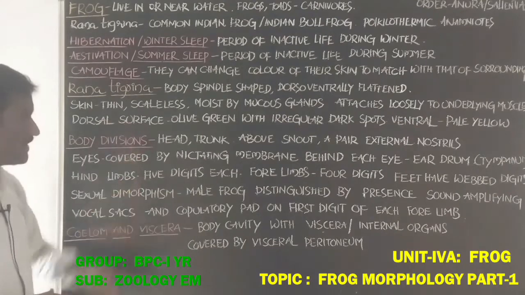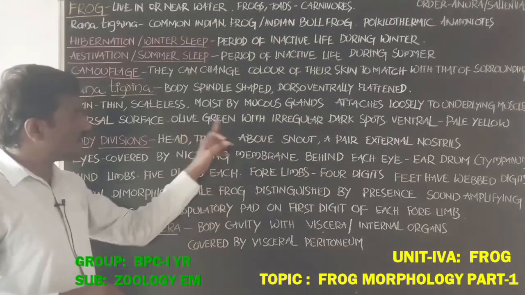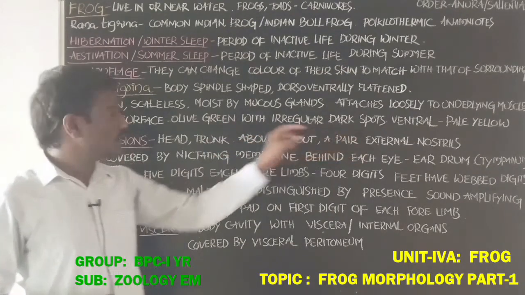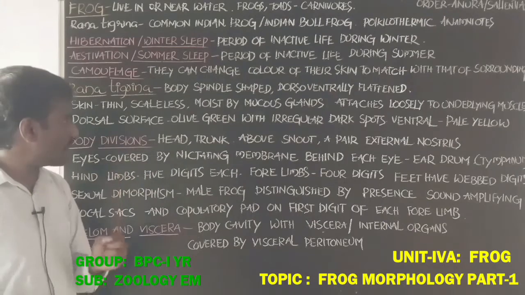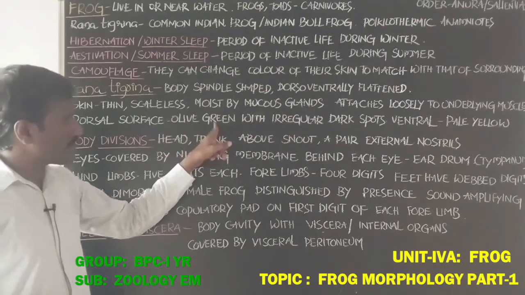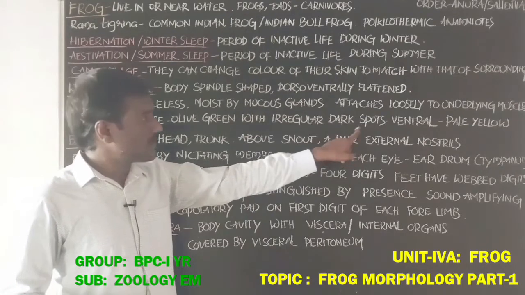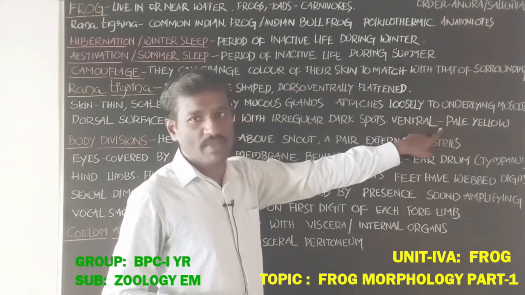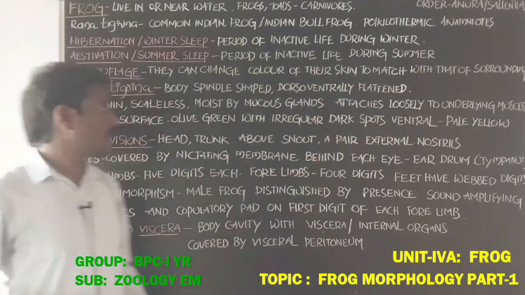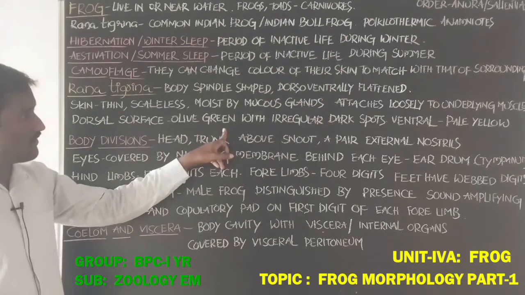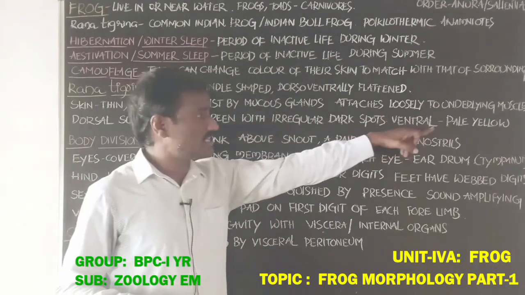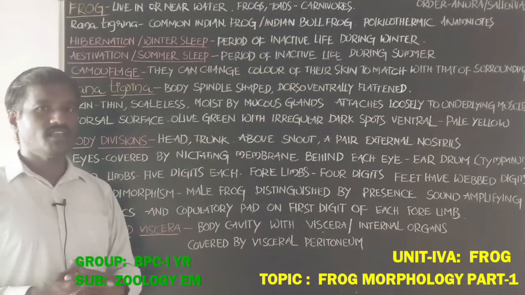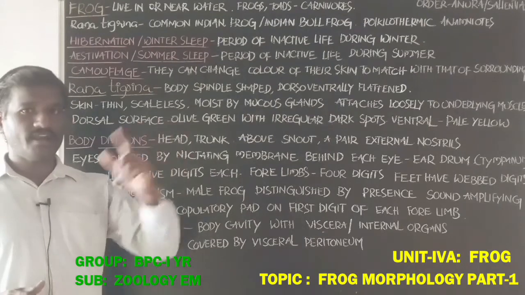The dorsal surface of the body is olive green with irregular dark spots, and the ventral surface is pale yellow in color. Next, body divisions: the body is divided into two parts, head and trunk.